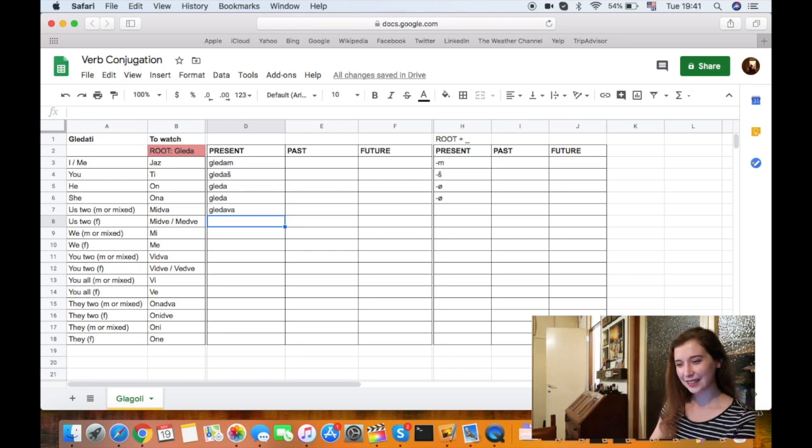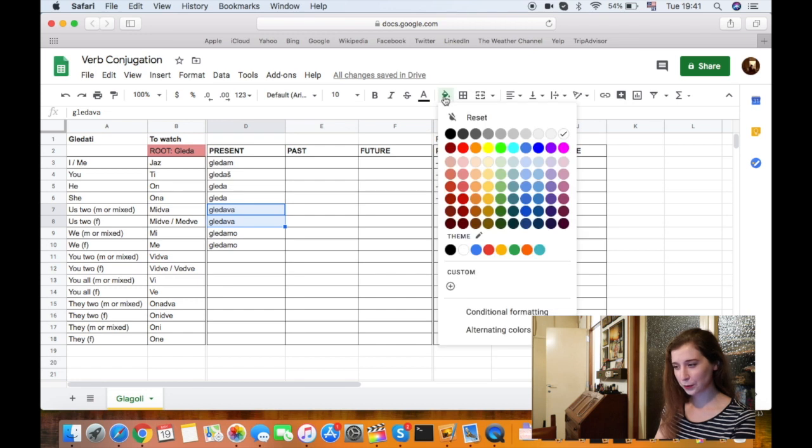All right, mi dva gledava, mi dve gledava. See, it's the same. Mi gledamo and me gledamo. All right, awesome. As you can see, these two are the same, so let's just put some color to it,